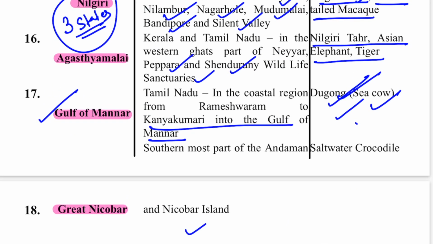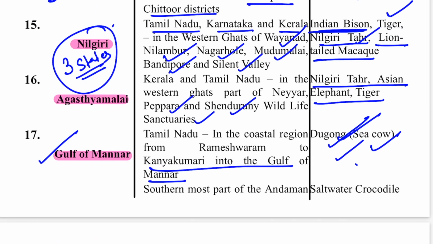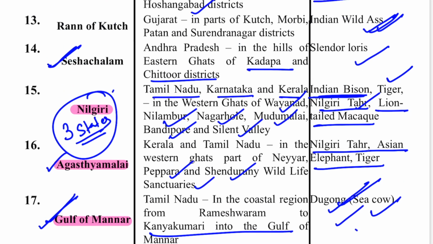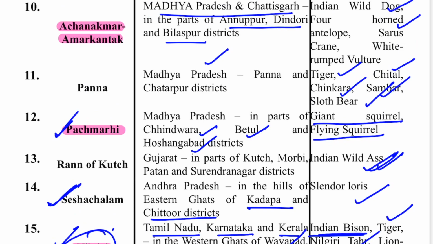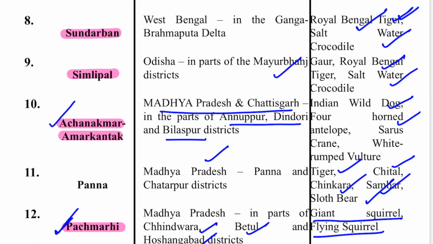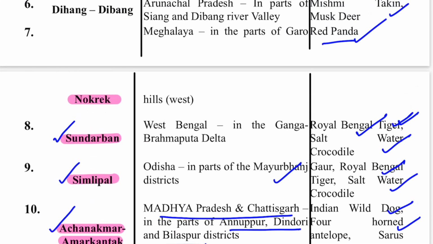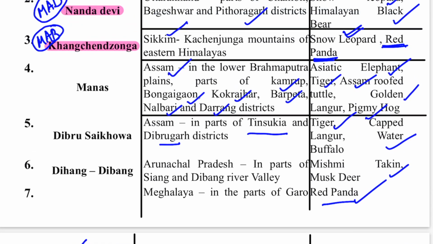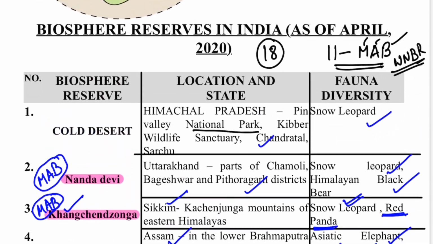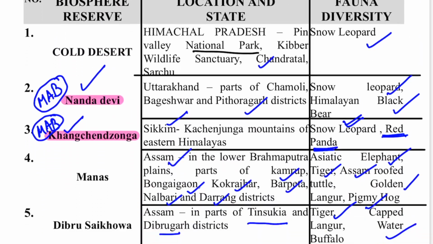Now we will see the last thing, which Biosphere Reserves have the MAB status. So I have marked them in pink color. So Great Nicobar, Gulf of Mannar, Agasthyamalai, obviously Nilgiri, Pachmarhi in Madhya Pradesh, Achanakmar-Amarkantak on the Madhya Pradesh-Chhattisgarh border, Simlipal Odisha, Sundarban West Bengal, Nokrek Meghalaya, Kanchenjunga Sikkim and Nanda Devi in Uttarakhand. These are actually the MAB status Biosphere Reserves which are included in the World Network of Biosphere Reserves.